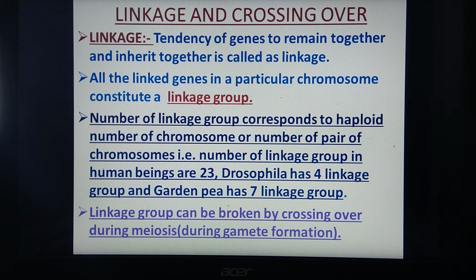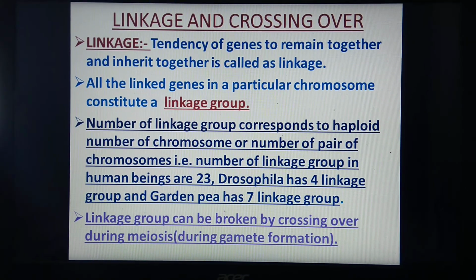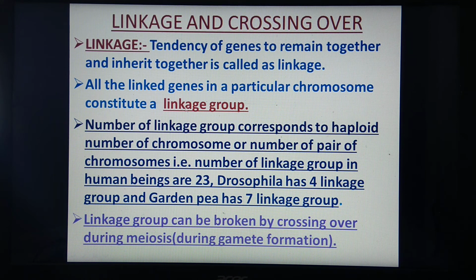Now see, another term is there, that is linkage group. What's the meaning of linkage group? All the linked genes in a particular chromosome constitute a linkage group. So what is the number of linkage groups? The number of linkage groups corresponds to the haploid number of chromosomes or the number of pairs of chromosomes.